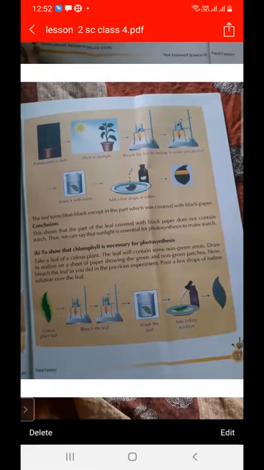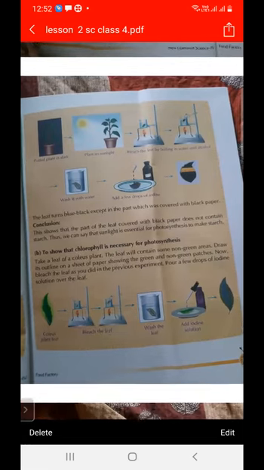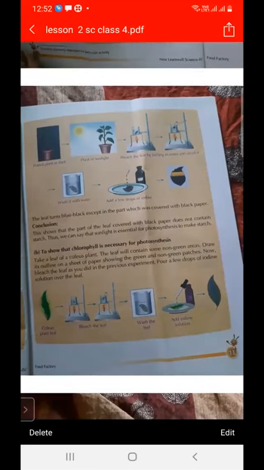For proving this activity, firstly we will take a potted plant. And what do we mean by potted plant? A fully grown plant is called a potted plant. We keep this potted plant in a dark place. And what do we mean by dark place? Where no sunlight exists is called a dark place.